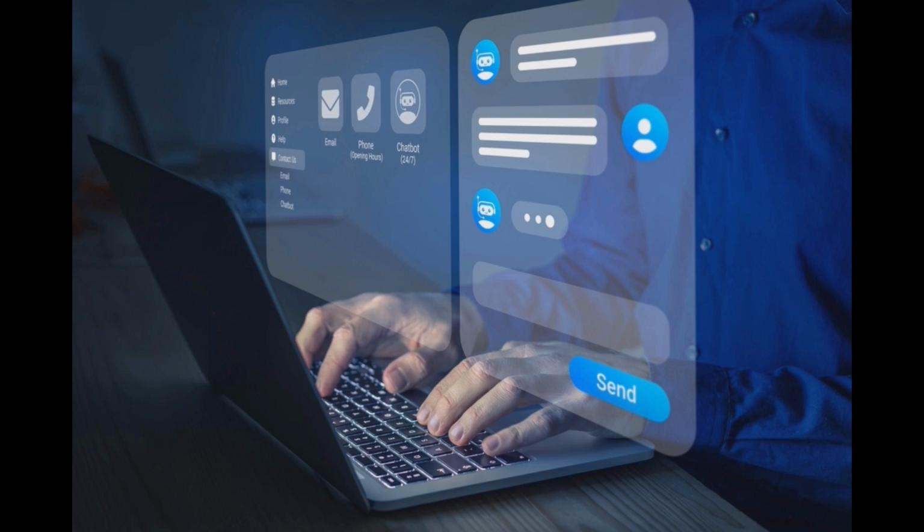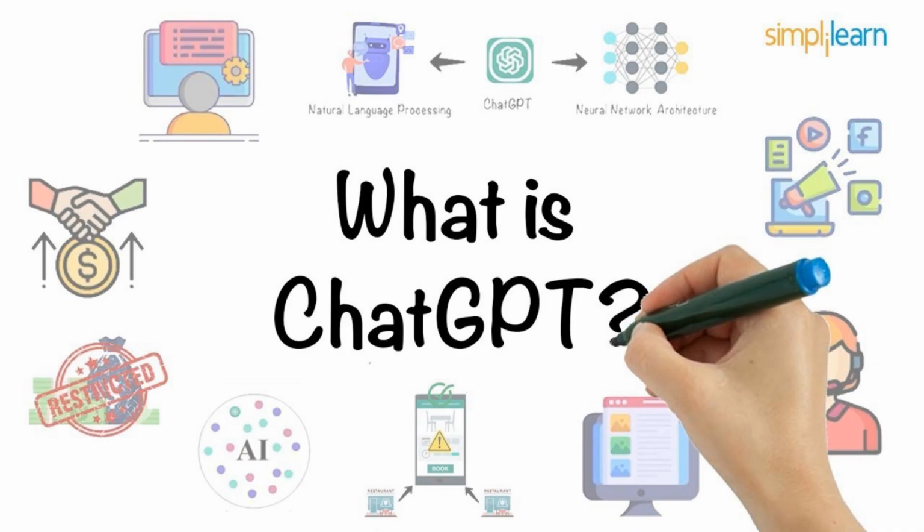Another advantage of using ChatGPT is its ability to generate responses that are contextually relevant and semantically meaningful. Because the model is pre-trained on a wide range of text data, it has a broad knowledge base that it can draw from when generating responses. This allows it to generate responses that are not only grammatically correct, but also appropriate to the specific context of the input.